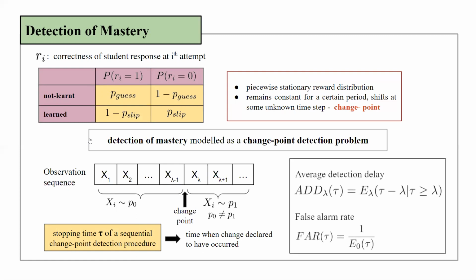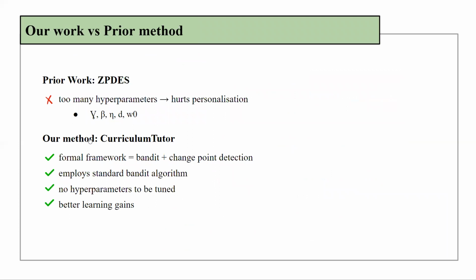The average detection delay and false alarm rate of the procedure can be defined as shown. A good detection procedure should have small values of average detection delay with a low false alarm rate. Our method, Curriculum Tutor, is based on the framework of multi-armed bandits and change point detection. It employs a standard bandit algorithm for activity selection and has no hyperparameters to be tuned. The method has also been shown to provide better learning gains as compared to prior methods.